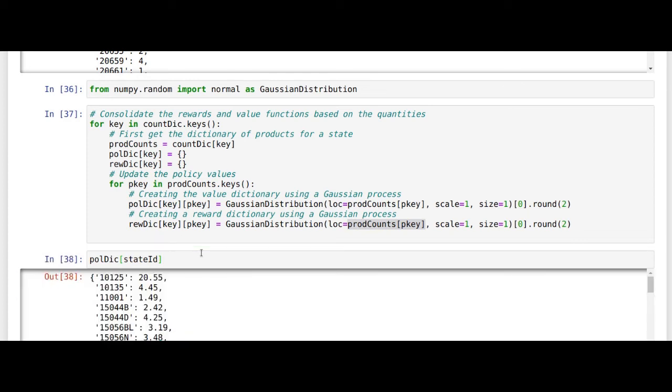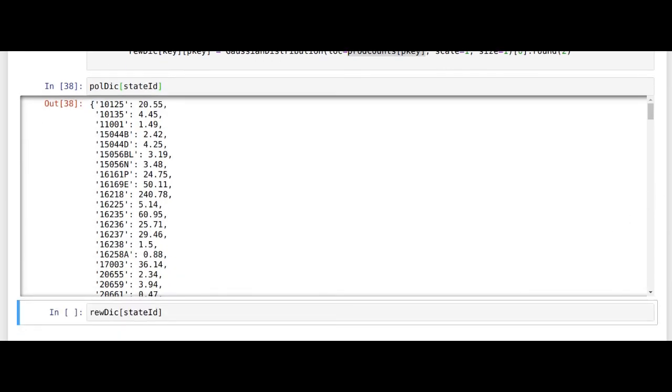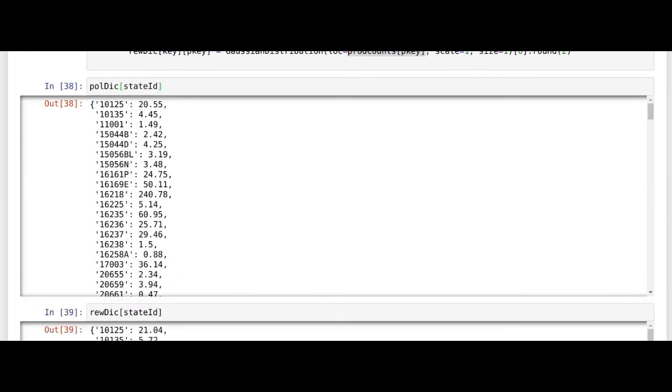So these are the outputs which we get for this. Now let's look at the policy dictionary, and for a specific state ID, let's look at the state ID which we have earlier defined. This is the first few products and their values. So now you have these products and their Gaussian distribution, which is centered around their quantities.